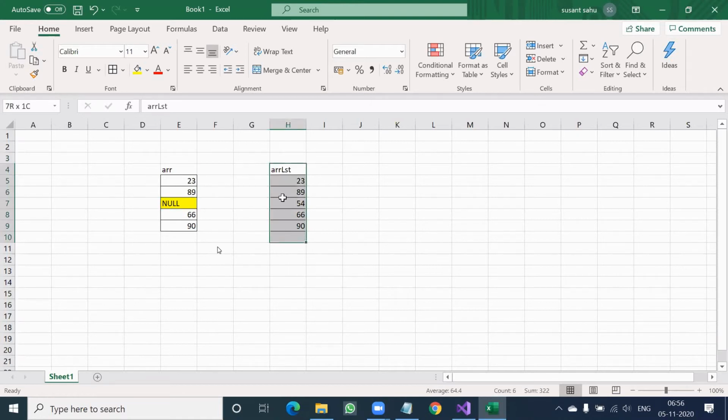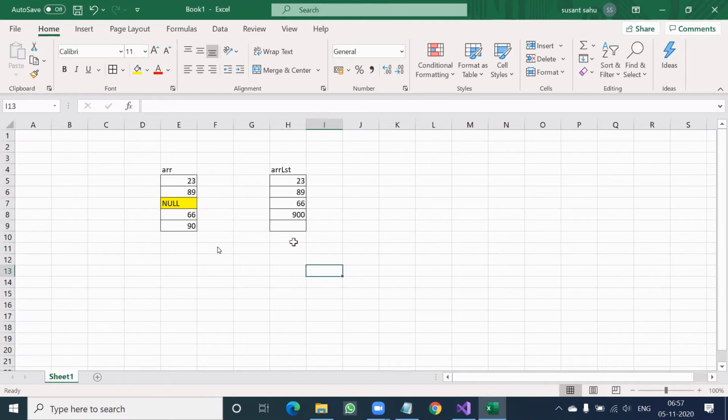But here you don't need to define how many elements. You go on adding more and more, and it will go on expanding more and more. Not only that, if you are deleting 54 here, then this 66 will come here and this 90 will come here, and this last element will be completely removed from the memory, so that memory location can be utilized for other purposes.